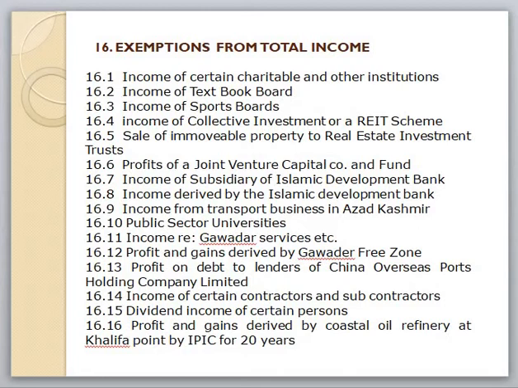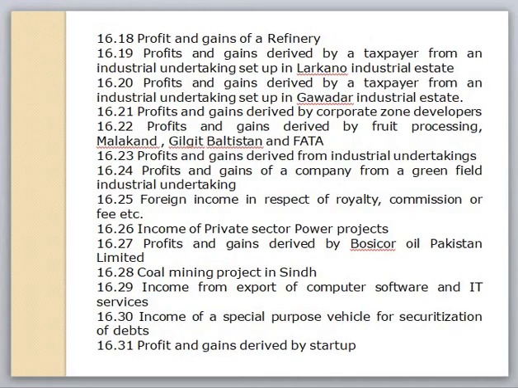profit and gain derived by the corporate zone development, profit and gain derived by food processing in Gilgit Baltistan and FATA, profit and gain derived by the industrial undertaking, profit and gain of a company from a greenfield industrial undertaking.